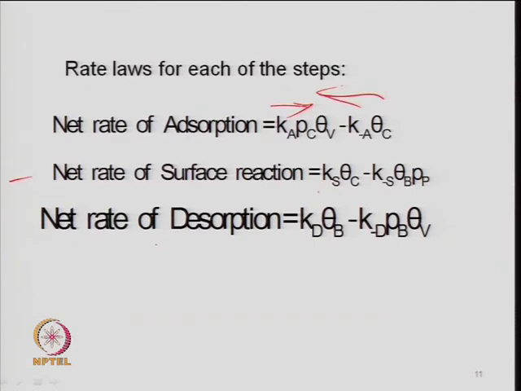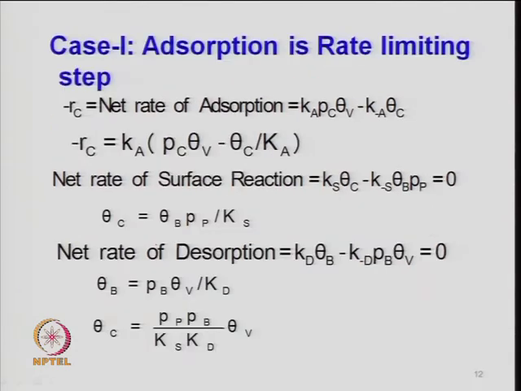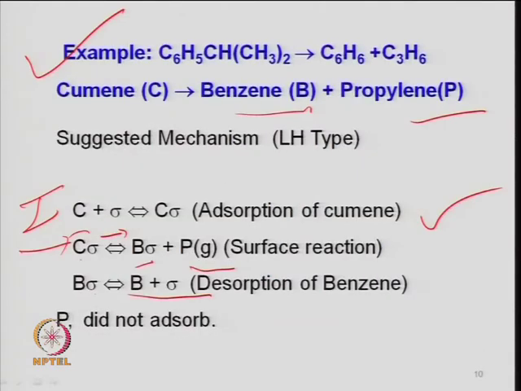And the net rate of desorption for the third one, the desorption step: B sigma, benzene which is adsorbed, will desorb. So, the rate of benzene desorption is the forward rate constant times the concentration of adsorbed benzene, theta_B, minus the reverse step, which depends on the partial pressure of benzene times the concentration of the vacant site.